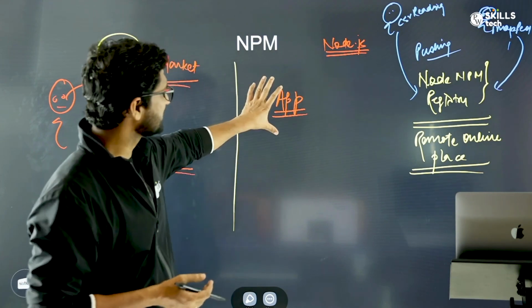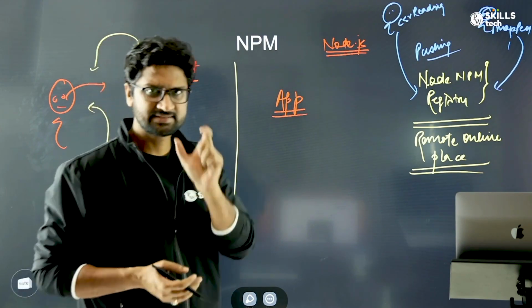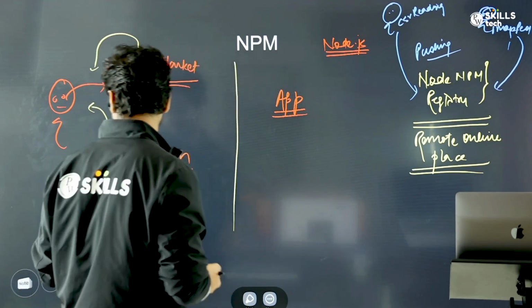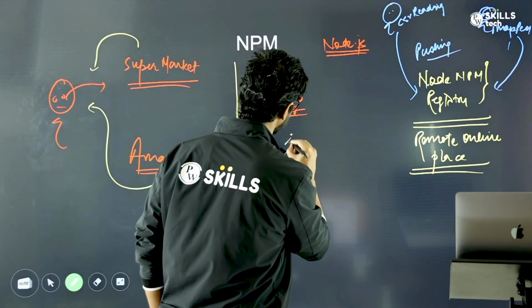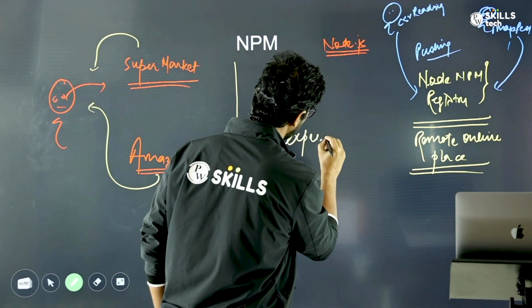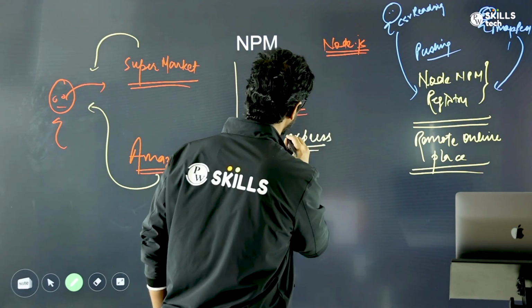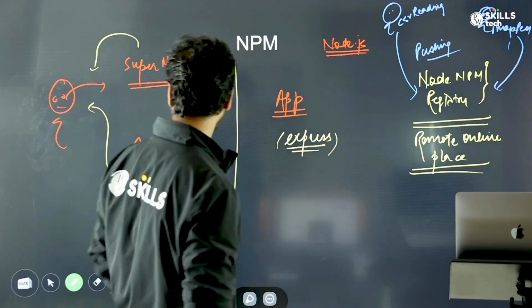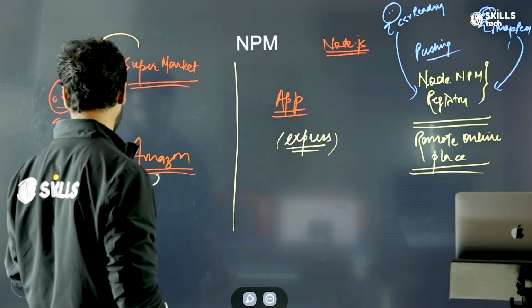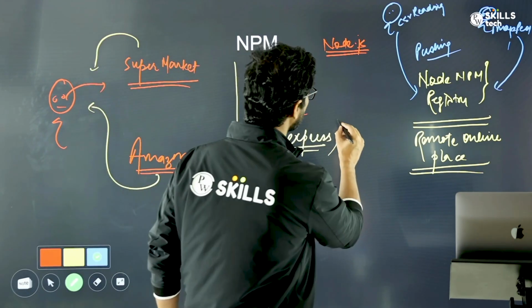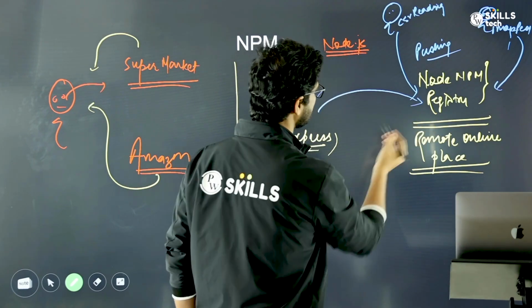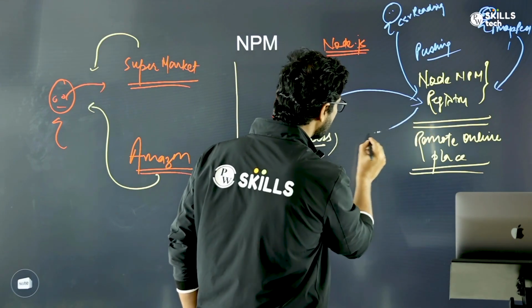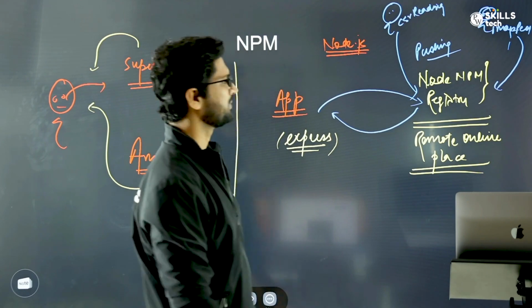Okay, so for example, let's say that the app needs something called Express. We'll talk about Express later on, but let's assume that Express is something which my app needs. So this app has to actually go to the Node.js npm registry, and then from there it will get it back.